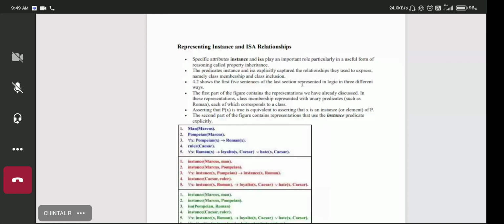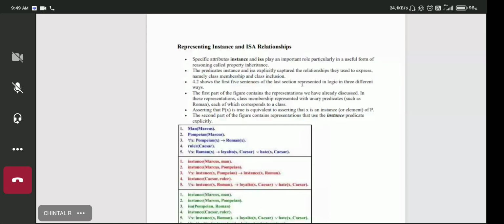Now the other thing that could be asked is to represent the converted predicate logic sentences in the form of instance and isa relations. We know that instance represents class membership and isa represents class inclusion. So now you have to represent your logic using class membership and class inclusion.